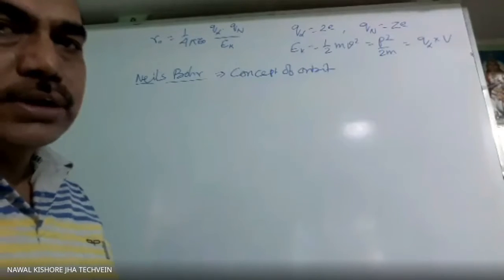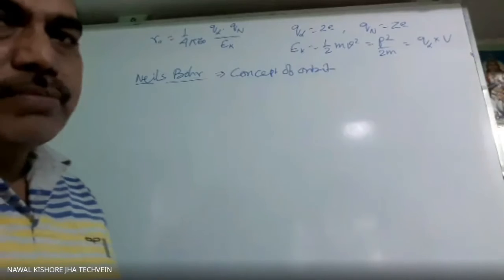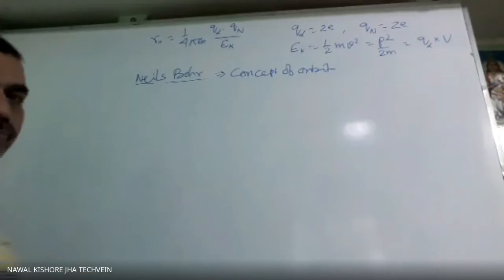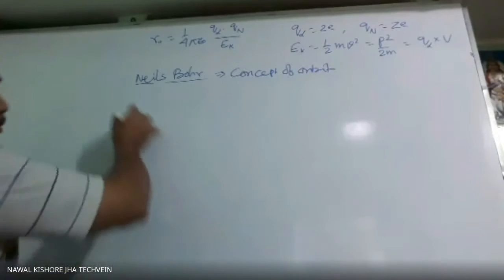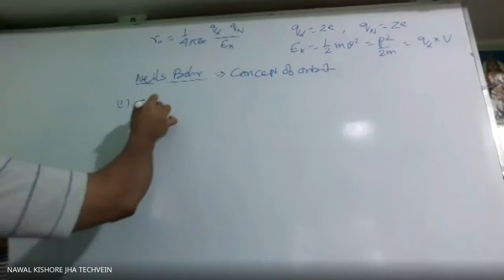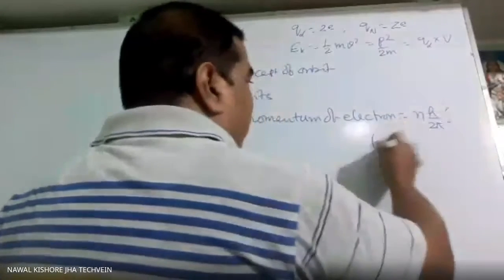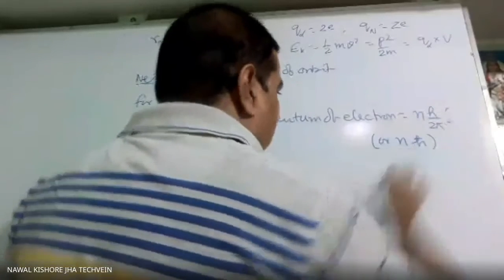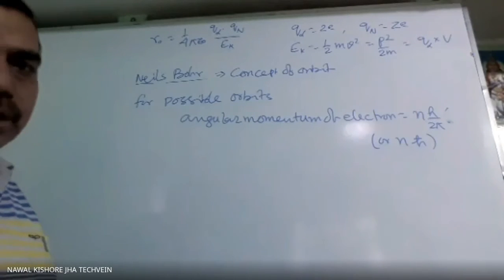Only those orbits are allowed for which the angular momentum is given by a multiple of h cross. So that was the first postulate. Or sometimes you can write n h cross. H cross means h by 2 pi, where h is Planck's constant.